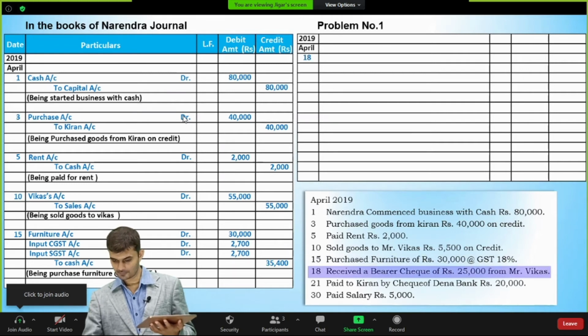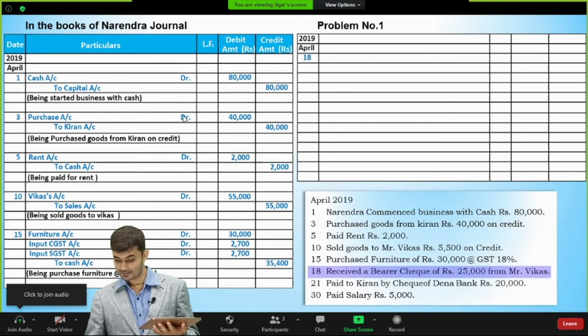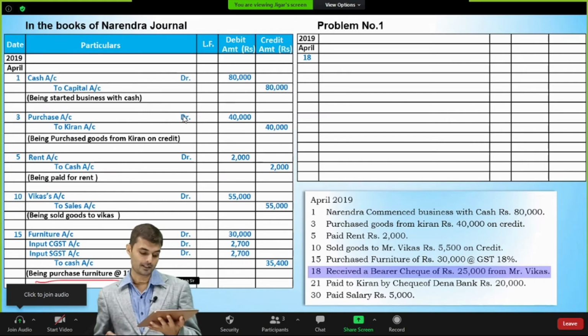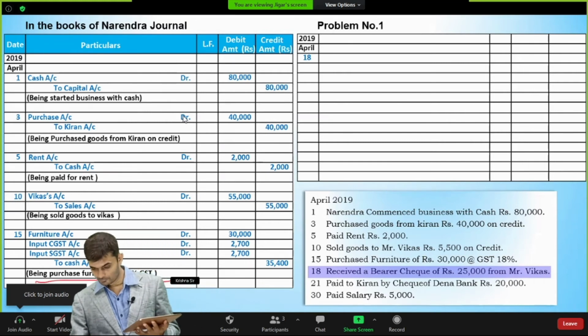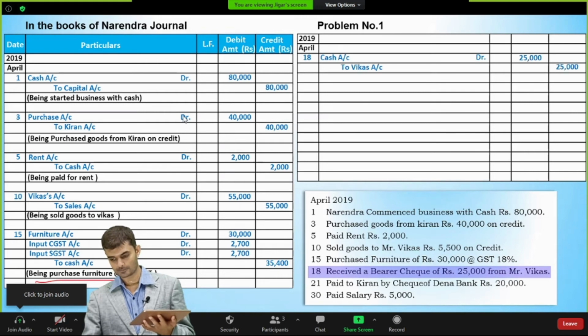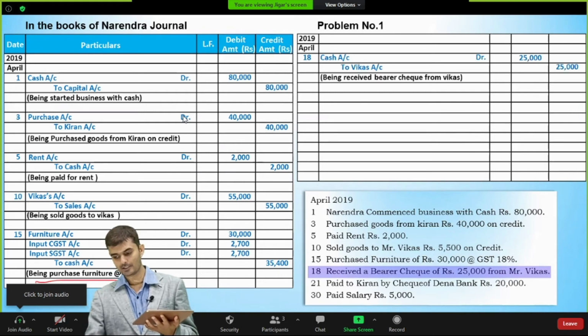Sorry, I just forgot about the narration for the 15th. So we will be writing the narration as being purchased furniture for 18% GST. Now we'll move to the next transaction. As I mentioned, cash account will be debited for 25,000 and Vikas account will be credited 25,000. Being received bearer check from Vikas.